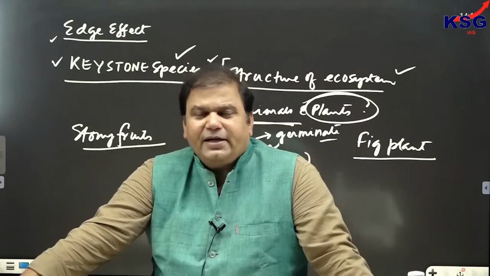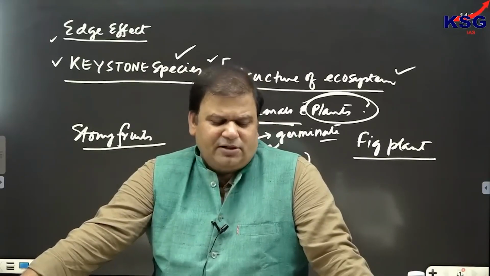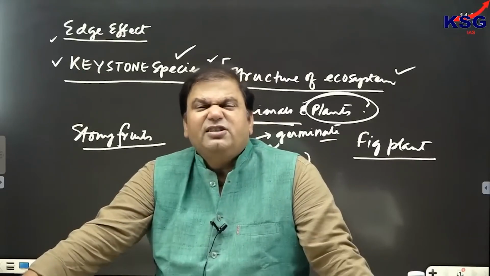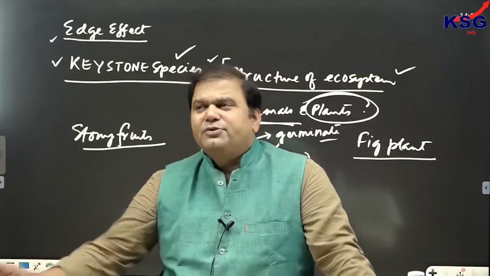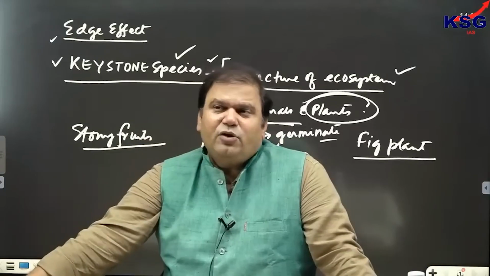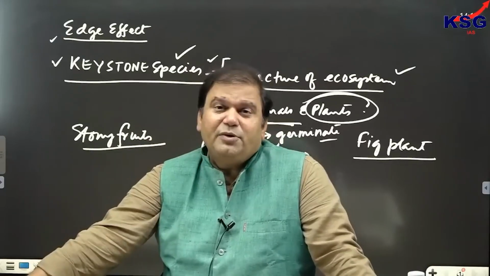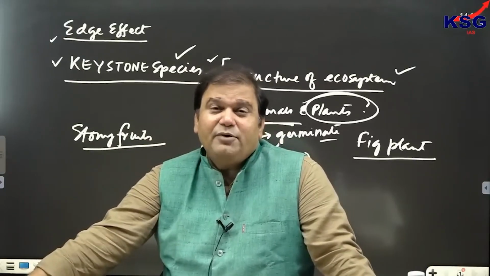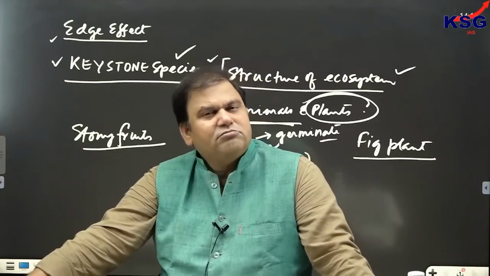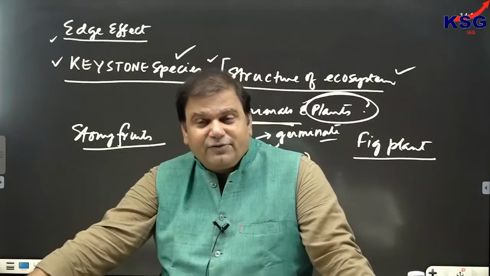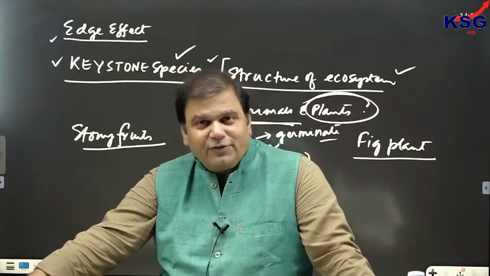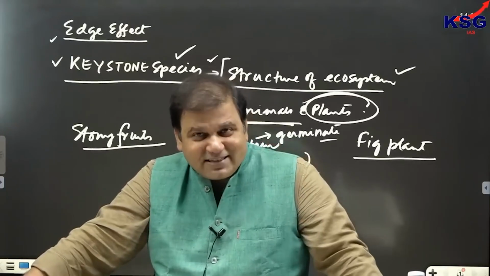Now, indicator species are used for the purpose of knowing about the condition of the ecosystem. For example, if you see Gangetic dolphins, they always would be moving in the mid of the river. Why? Because the contaminated water in the mid of the river is less. It never moves in the banks. So the movement of Gangetic dolphins would be reflective of the condition of the ecosystem as such.